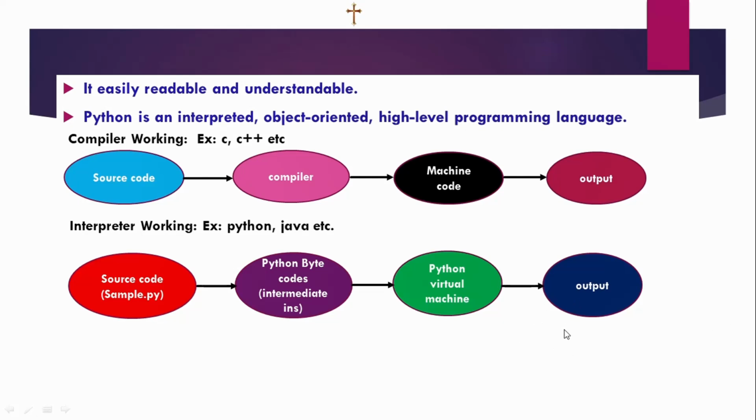Then it will display the output very quickly because the interpreter is faster than the compiler. It's flexible, while a compiler is not flexible. Then it can be used for a wide variety of applications. Already I told you we can define different kinds of applications because it has built-in packages and libraries.